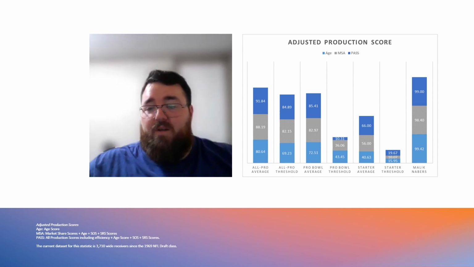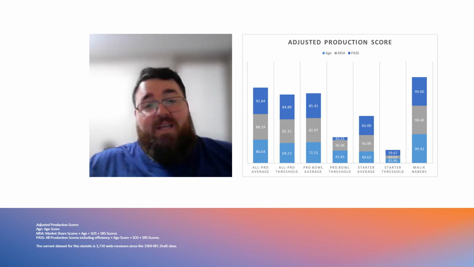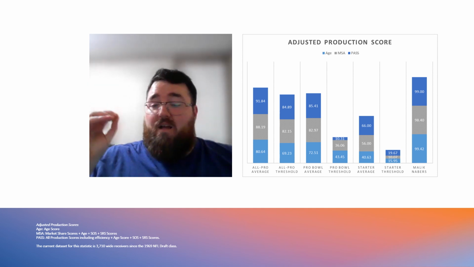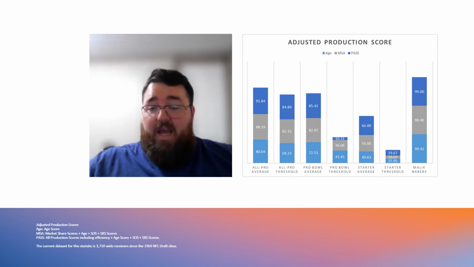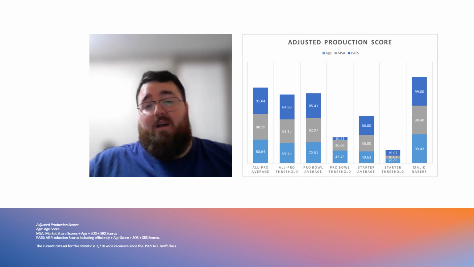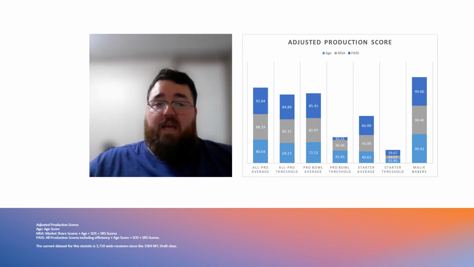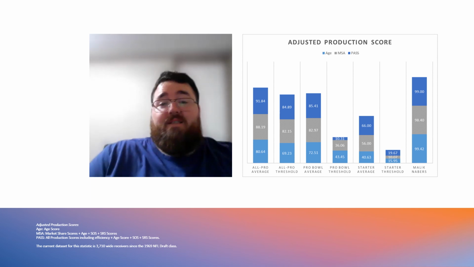And then when you get to his adjusted production traits, this is where Neighbors really has the advantage over Marvin Harrison Jr. from a data perspective. Again, you can debate film all day, but if you grade these players based on data, Neighbors had a 99 percentile age score, a 98 percentile MSA score, and a 99 percentile pass score. Those are just ridiculous numbers to have as a wide receiver prospect. So, based on all that, that's why he's number one.